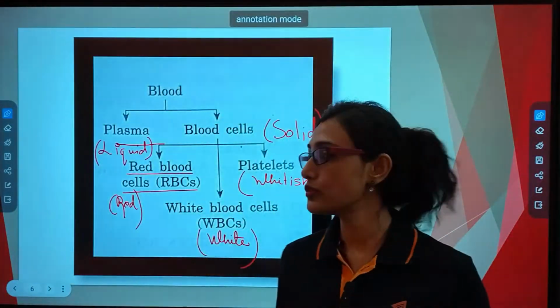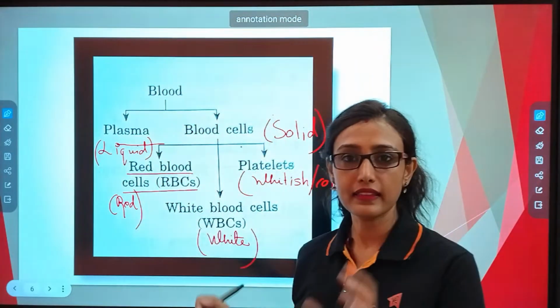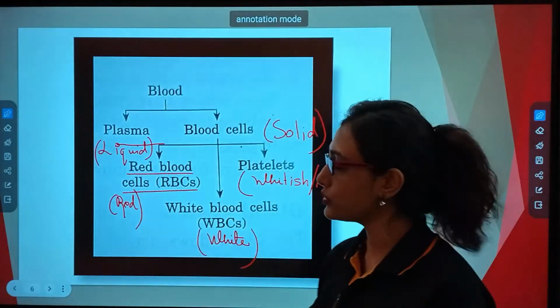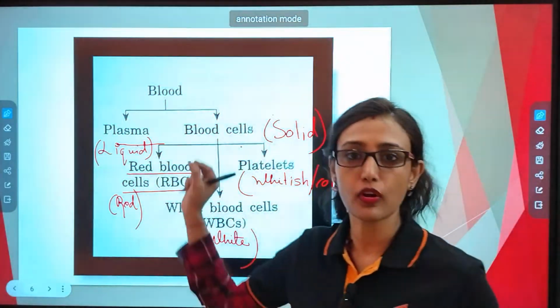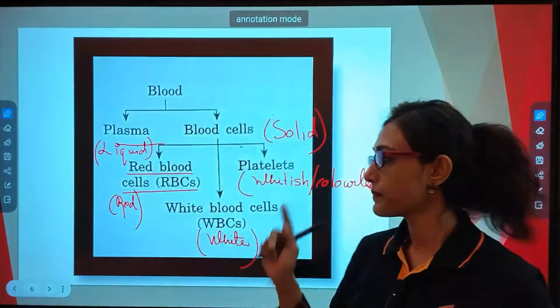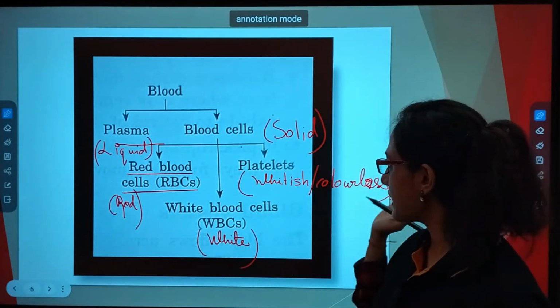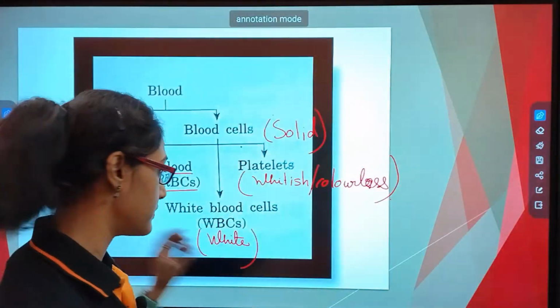Red color is due to these RBCs or red blood cells. Then there are two other types. They are white blood cells, which are white in color, not visible because the red color is more and white is less. And the third one is platelets, which is whitish or colorless generally.